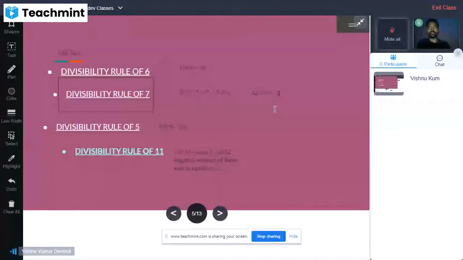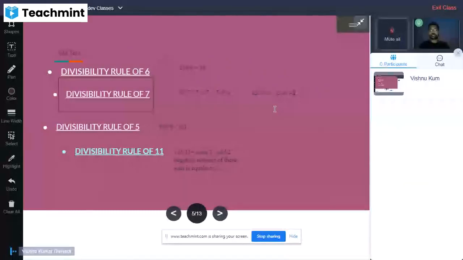In this subtraction, 2 minus 4, the result is going to be minus 2, because 2 is less than 4.